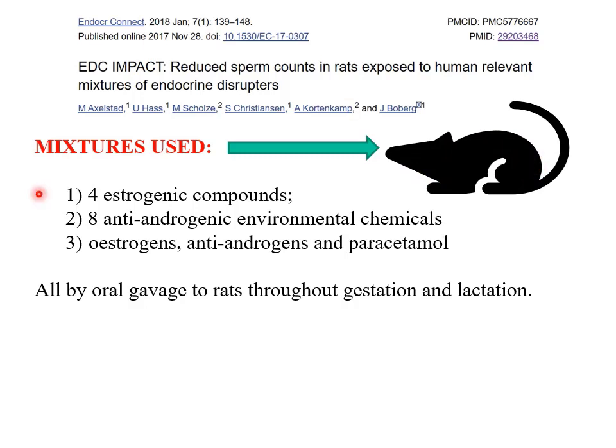They had three main experimental groups: a mixture of 4 estrogenic compounds, a mixture of 8 anti-androgenic compounds, and a complete mixture of some estrogens, some anti-androgens, and paracetamol as well. All these mixtures were given by oral gavage to rats throughout their gestation and lactation. Oral gavage actually allows you to give a set amount orally into each animal.